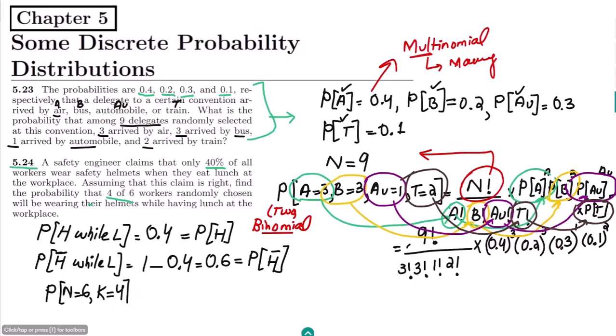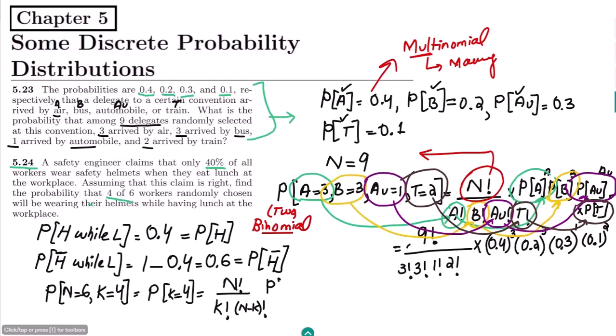So I have to find out k equal to 4, and this is basically n factorial divided by k factorial and also (n minus k) factorial, and then the probabilities associated with them.